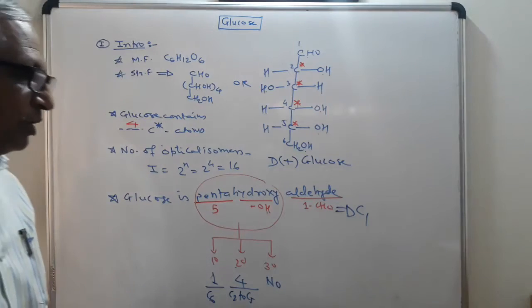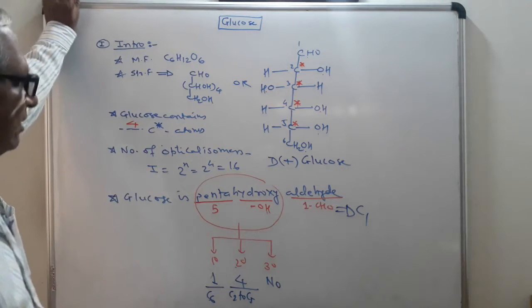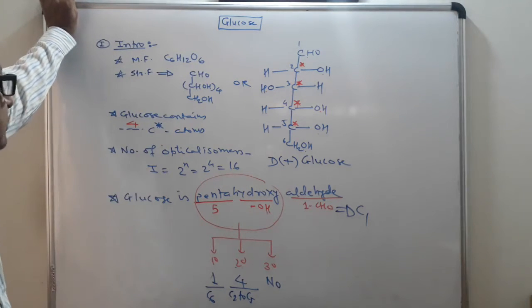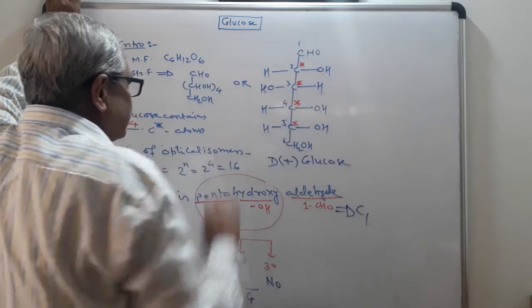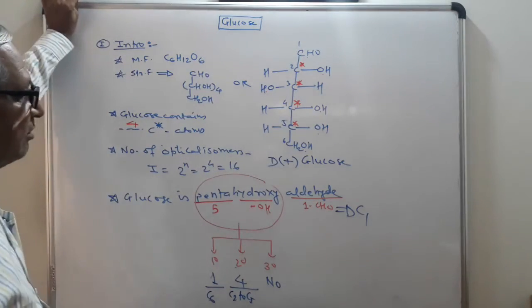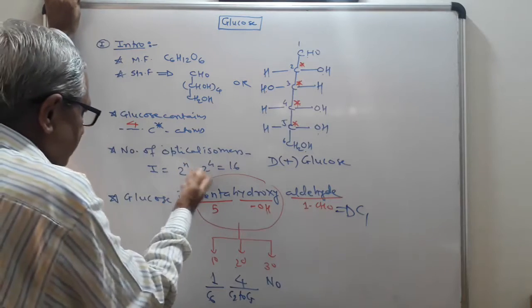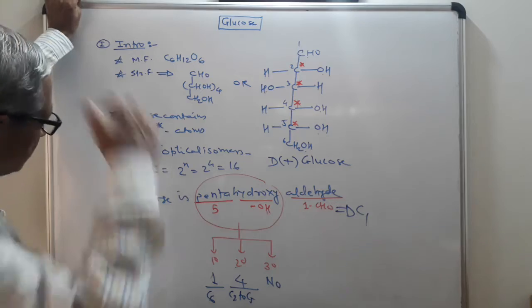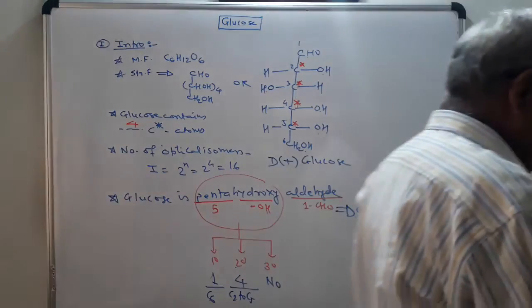So these are the important questions on the title glucose. These are the introductory questions. So see, molecular formula C6H12O6, condensed formula, structural formula. On carbon number 3 the OH group is on the left hand side, remaining are on the right hand side. It contains 4 asymmetric carbon atoms, therefore optically active isomers are 16. Glucose is a pentahydroxy aldehyde.